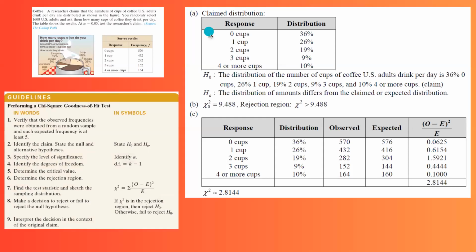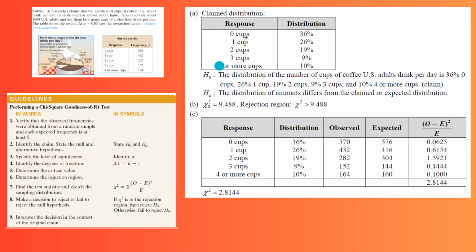Very good. So first of all, your responses are listed on the left and the distribution from the image are on the right-hand side. Now, what is the null? What is the alternative hypothesis? The null is the distribution of number of cups of coffee U.S. adults drink per day is 36% for 0 cups, 26% for 1 cup. So you basically list all of these from the claim. The alternative says the distribution is different.